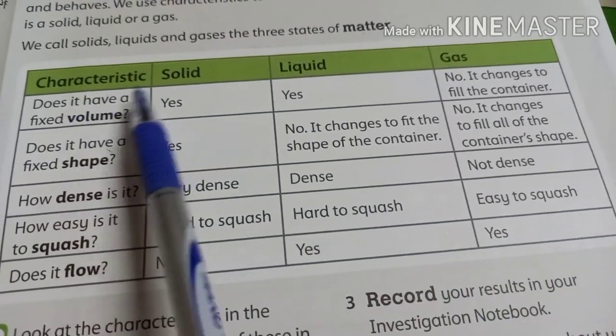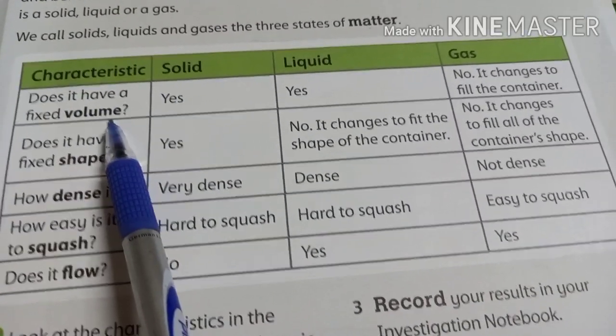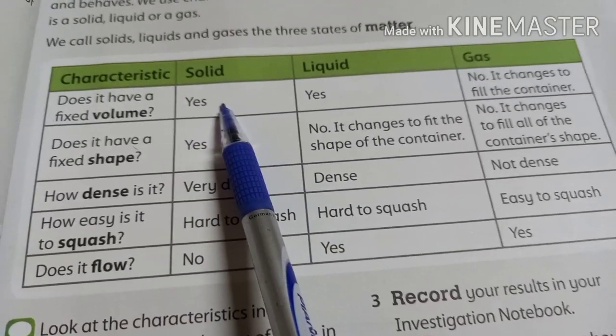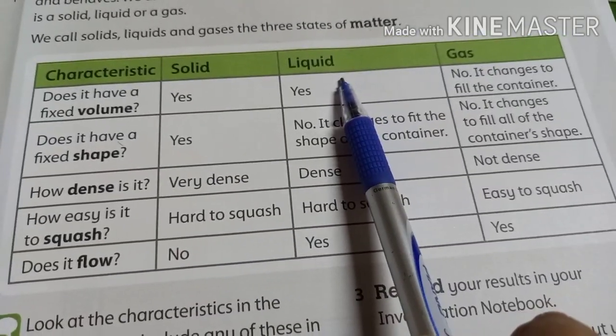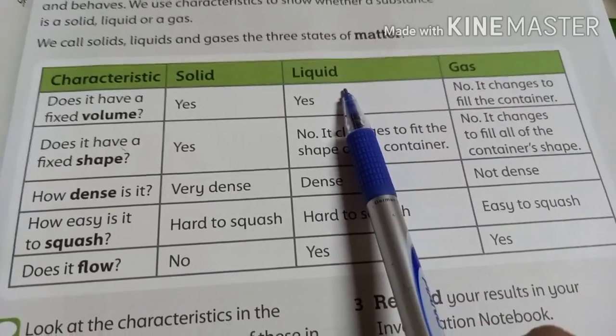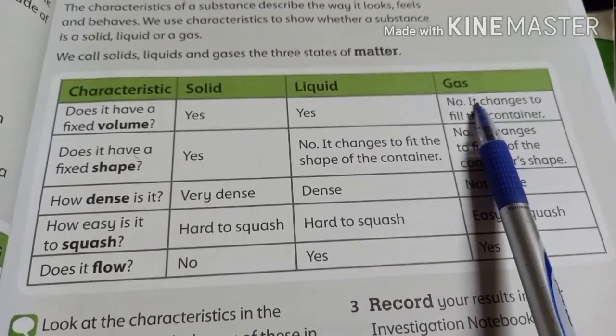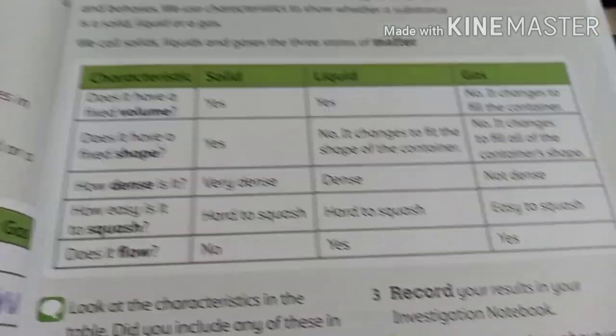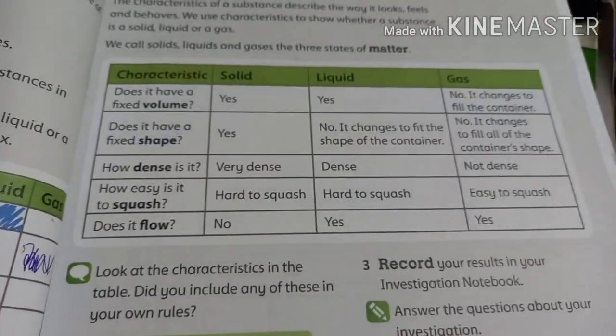Characteristics. Does it have a fixed volume? For solid, yes, it has a fixed volume. Liquid, yes, it has a fixed volume. It can take the volume of the container. Gas, no. It changes to fill the container. It is particularly present at a far off distance.